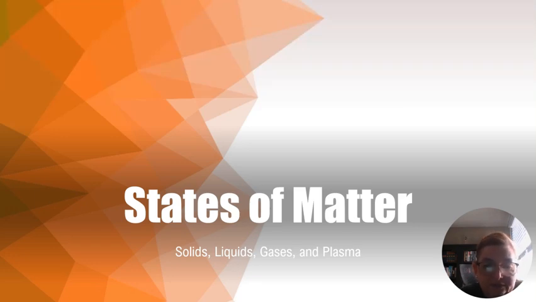Okay, now we're going to start with states of matter. So let's get started. We used to know that there were three states of matter: solids, liquids, and gases. But now we've learned that there's four: solid, liquid, gases, and plasma. And we will discuss plasma real soon.